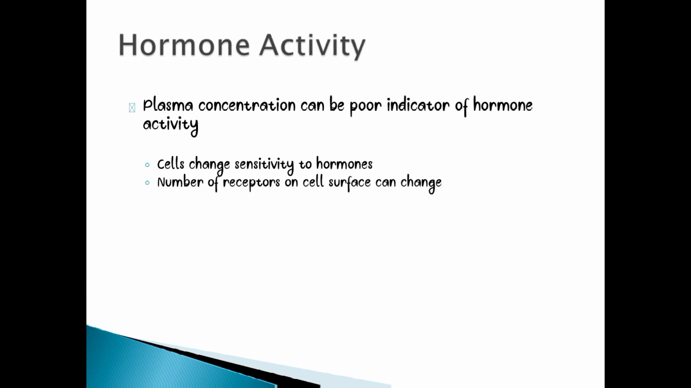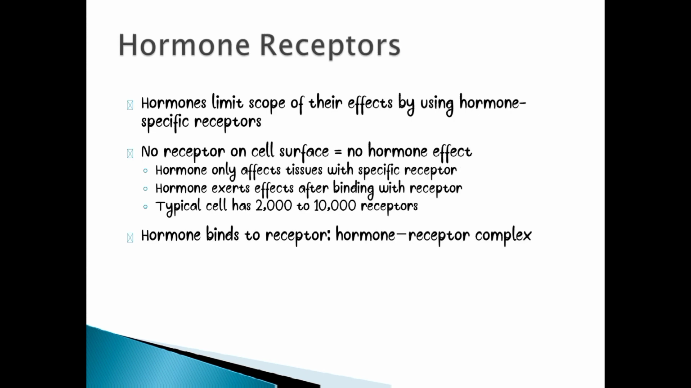Hormone activities. Plasma concentration can be a poor indicator of hormone activity. Cells change sensitivity to hormones. The number of receptors on the cell surface can change. Hormones limit the scope of their effects by using hormone-specific receptors. No receptors on the cell surface equals no hormone effects.